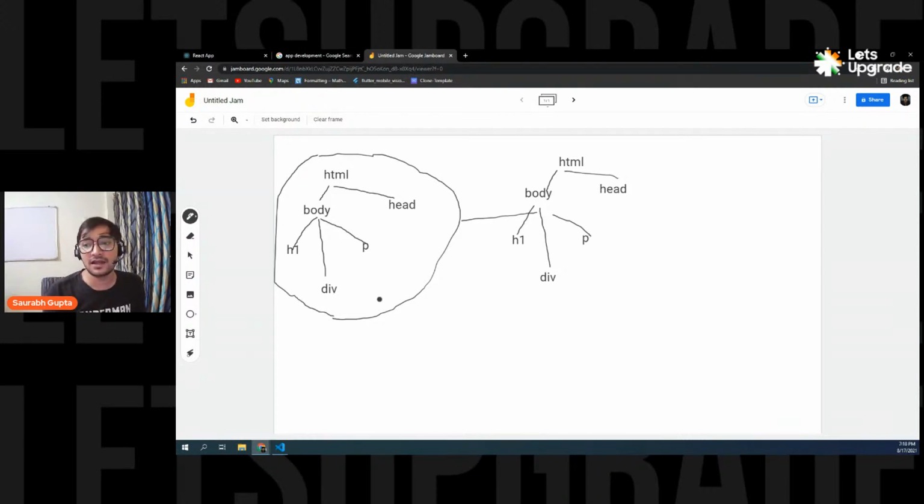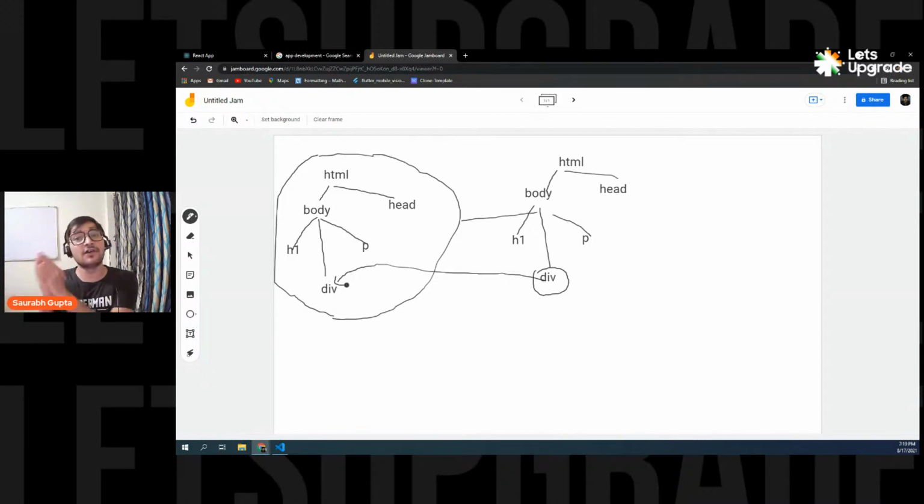So let's say I changed something in the div. So now this div has been updated in the virtual DOM. Now, React compares both the DOMs and sees what is changed. So it finds out that, okay, fine, HTML is not changed, body is not changed, head is not changed, H1 is not changed, P is not changed, only div is changed. So let's simply copy this div here. Let's simply replace the div, and that's it. That means only div got reloaded, not the whole DOM.